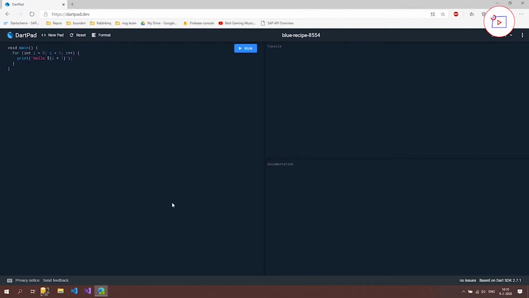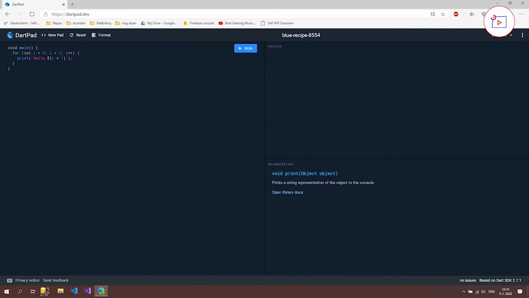But here we have three panels. We have this left panel, which is kind of big, and as you can see at the top here we have a console panel and a documentation panel. This left panel is our coding panel. In here we're going to put the code that we want the web page to execute, and the values that it's going to print out to this console window. If we click on certain stuff, we can see a little bit of documentation, and it also shows us a link where we can look for the right information. So if I, for example, press on this print, it's going to show what this print actually is.